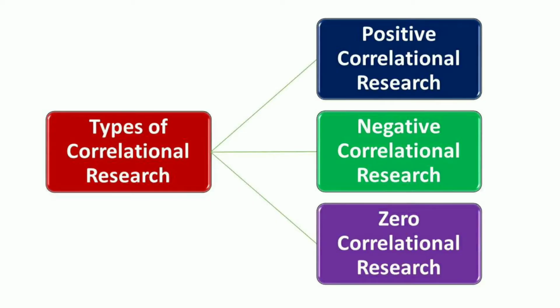The second one is correlational research studies. In this research, the investigator attempts to discover or establish the existence of a relationship or interdependence between two or more aspects of a situation or variables. Generally, there are three types of correlational research, which are positive correlational research, negative correlational research, and no correlational research. Positive correlational research involves two variables that are statistically corresponding, where an increase or decrease in one variable creates a similar change in the other variable.